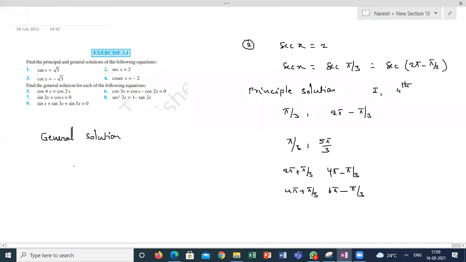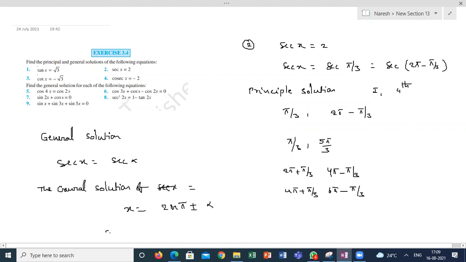So how to write this one? If secant x is equal to secant alpha, and I know the alpha value, the general solution is x equals 2n pi plus or minus alpha.